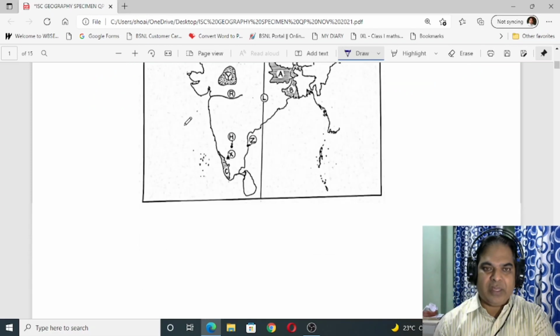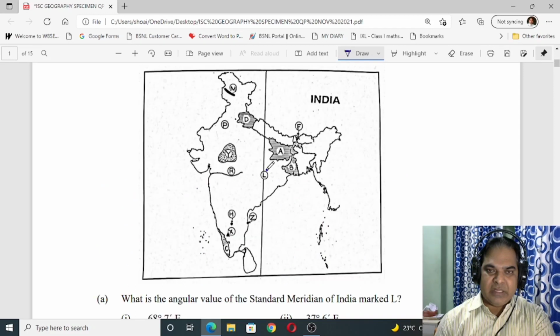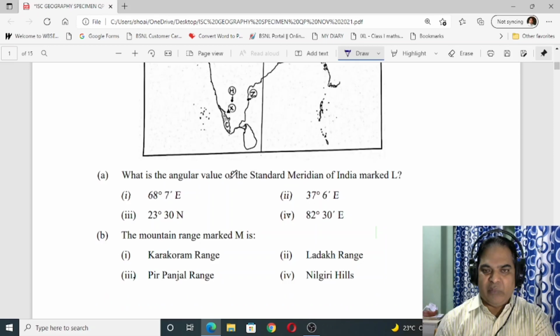map. Okay, so you can see here first one is what is the angular value of standard meridian of India marked L. You can see here where is the marked L. So this is the one, right? This is the marked L. So what is the angular value? So you can see this is the correct answer. Number 4 is the correct answer.